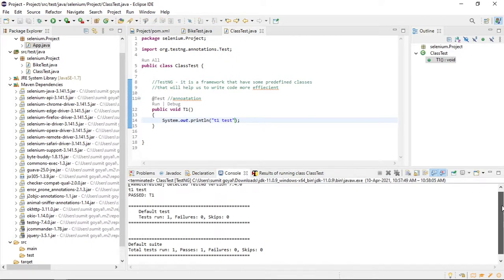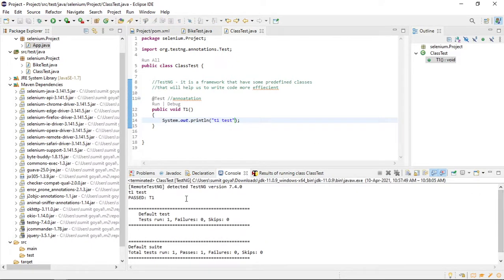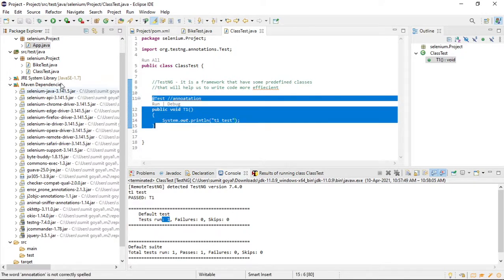Once it is executed, you can see some neat output is coming. It is saying test case T1 is passed, right? Total tests run 1, failures 0, skips 0, right? So this is nothing but our TestNG framework. We will discuss it again, but as we are working with Maven, we need to discuss a bit about TestNG as well.